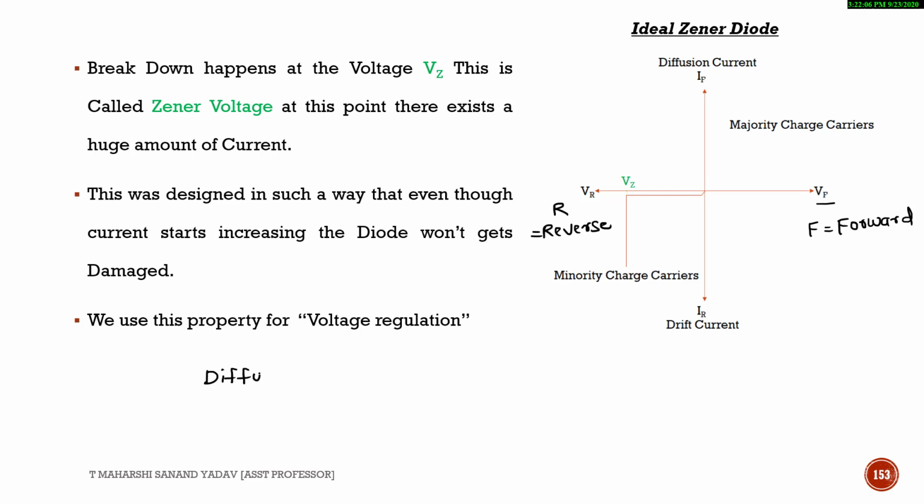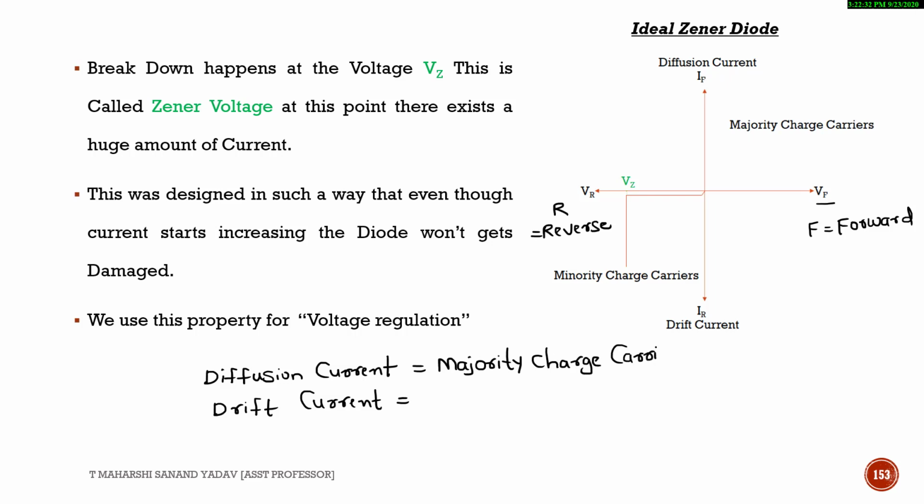First one is diffusion current, next is drift current. A simple point to remember: diffusion current is because of majority charge carriers, and drift current is because of minority charge carriers.